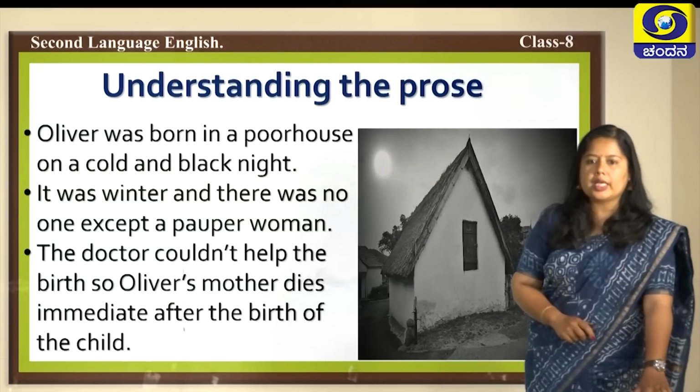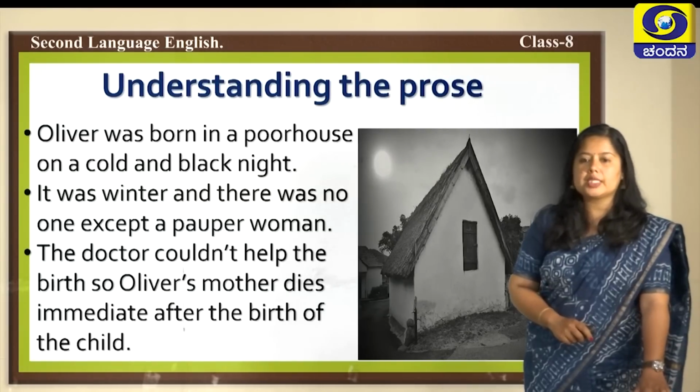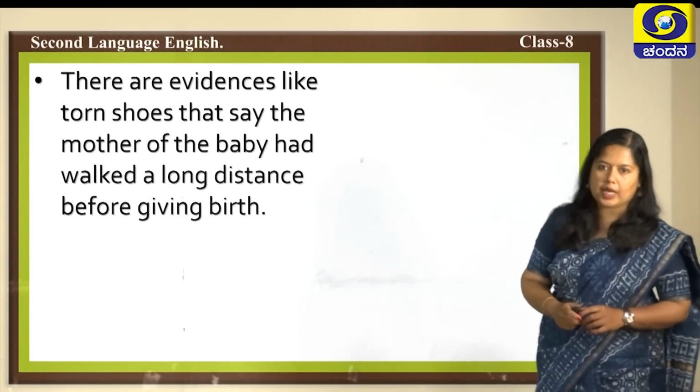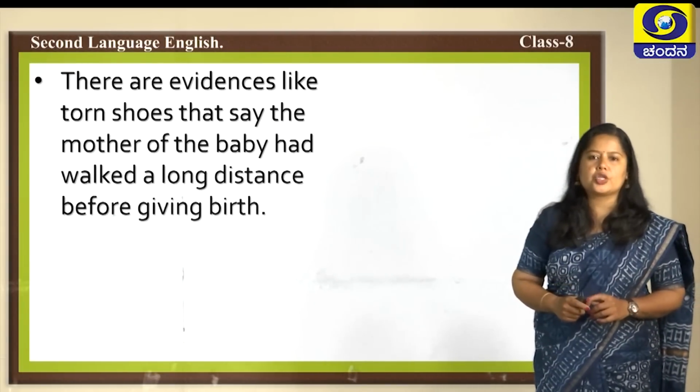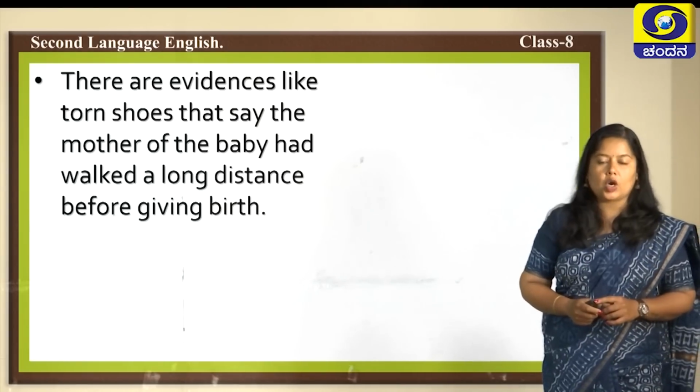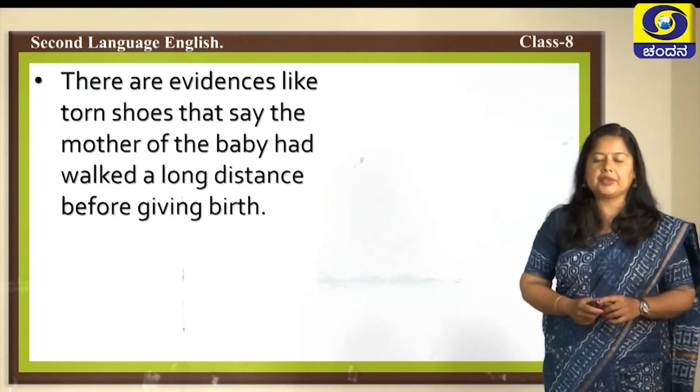The doctor couldn't help with the birth, so Oliver's mother died immediately after the birth of the child. The pauper woman tries to get the help of a doctor, but unluckily by the time the doctor reaches the poor house, the baby was delivered and the mother was dead. Coming to the next part, there is evidence like torn shoes that says the mother of the baby had walked a long distance before giving birth.